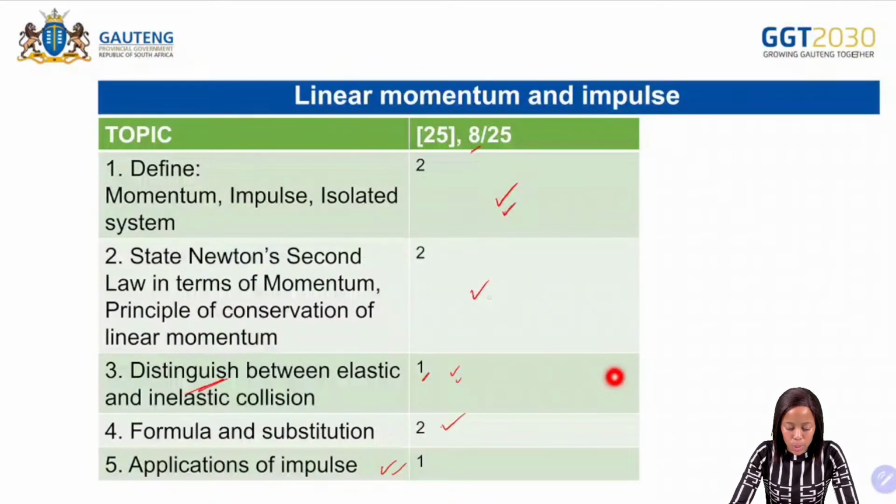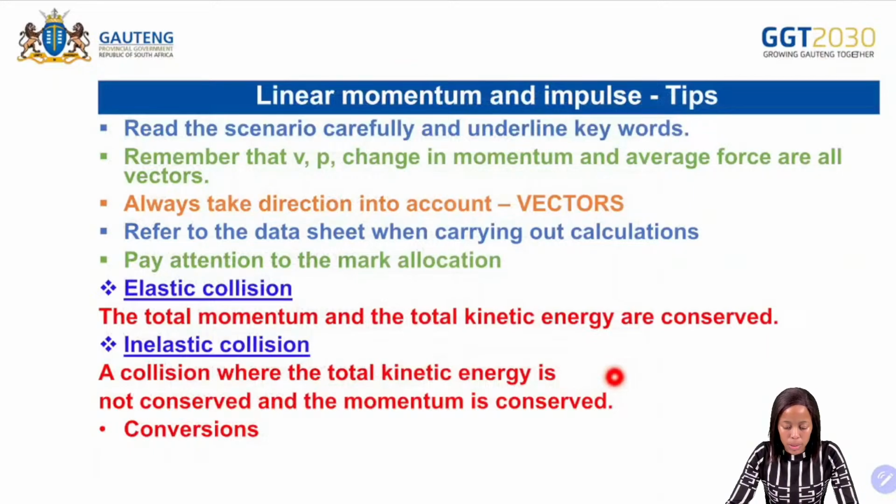2 marks for the definition, 2 marks for stating the principle there, and at least 1 mark for the formula and the substitution. So that should at least give you a minimum then of how many marks? Of 5 marks there. Okay, so in terms of the tips, it says read the scenario carefully and underline the keywords. Okay, that is what we should always do.